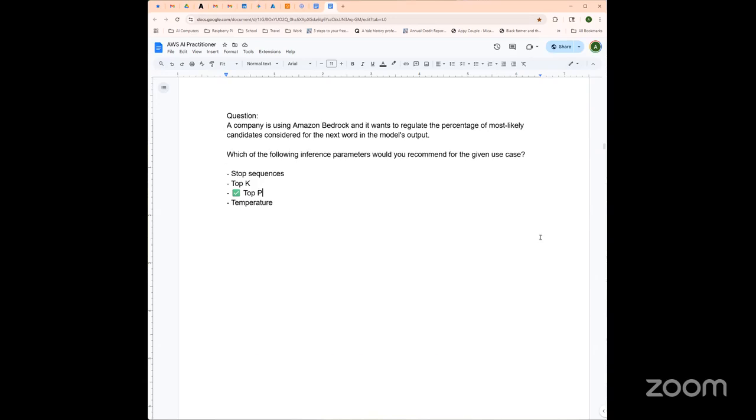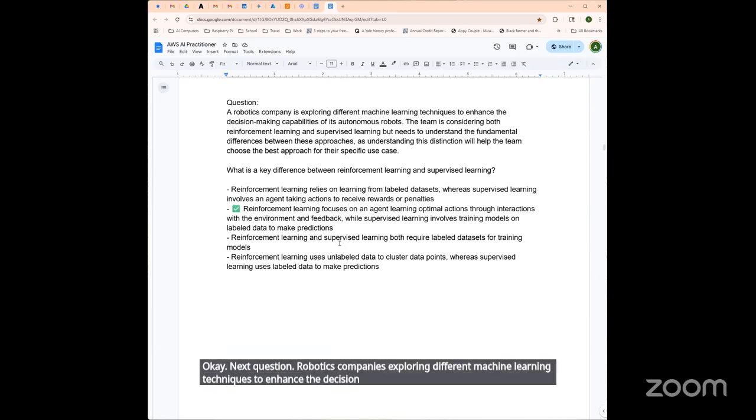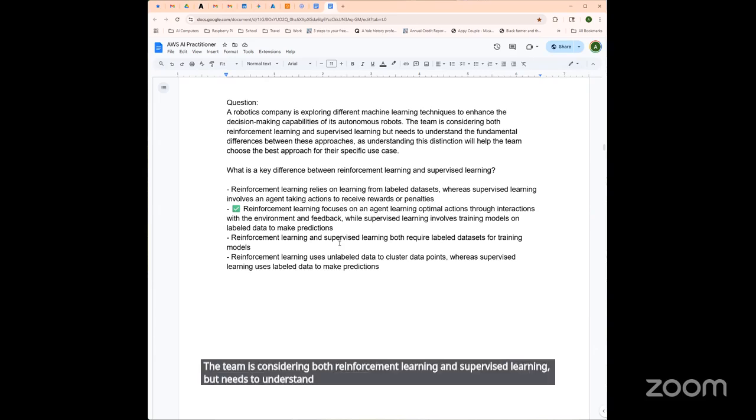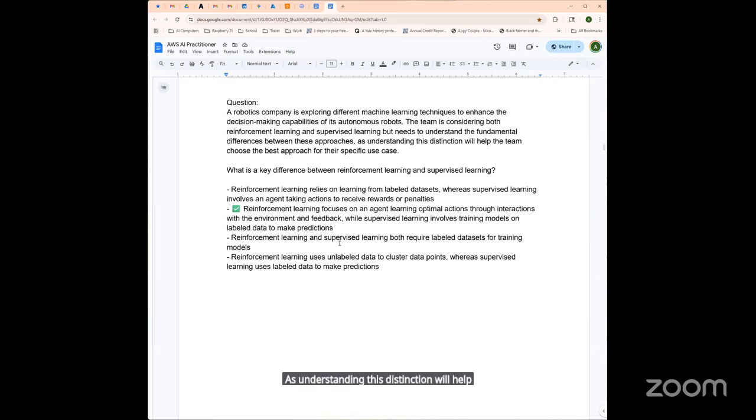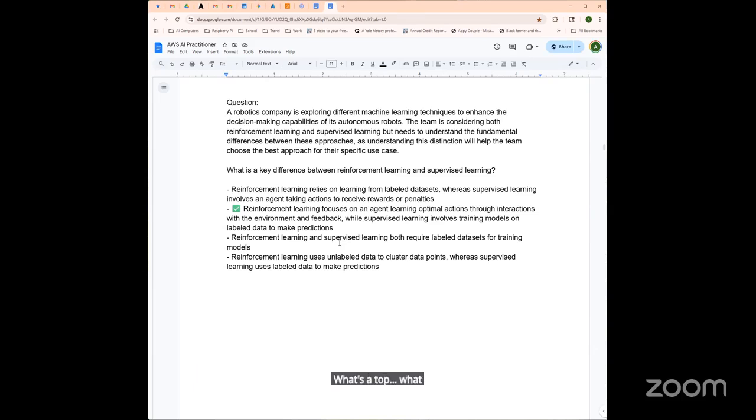Next question. A robotics company is exploring different machine learning techniques to enhance the decision-making capability of its autonomous robots. The team is considering both reinforcement learning and supervised learning, but needs to understand the fundamental differences between these approaches, as understanding this distinction will help the team choose the best approach for their specific use case. What's a key difference between reinforcement learning and supervised learning?